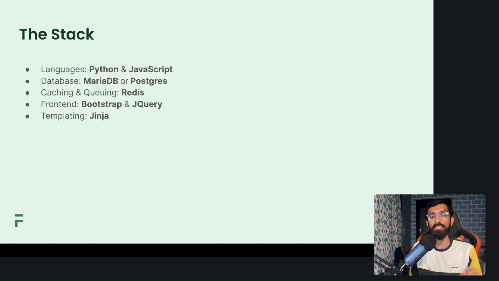So the stack is Python in the backend, JavaScript in the front end. And the database, you have a choice between MariaDB and Postgres, although we have good support for MariaDB. Caching and queuing is backed by Redis. On the front end, we have Bootstrap and a sprinkle of jQuery, mostly vanilla.js. And for templating, we use Jinja.